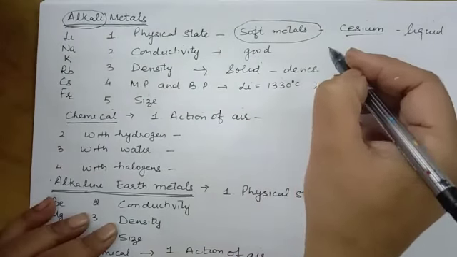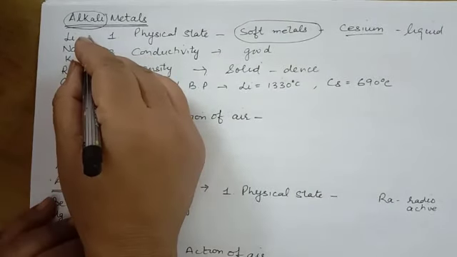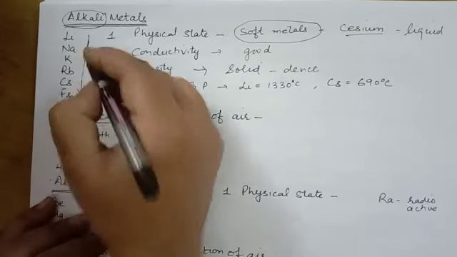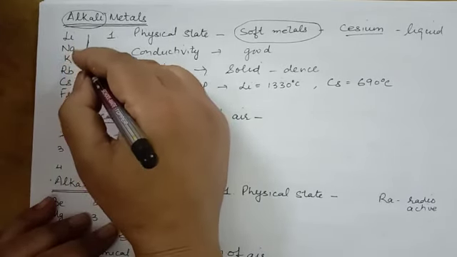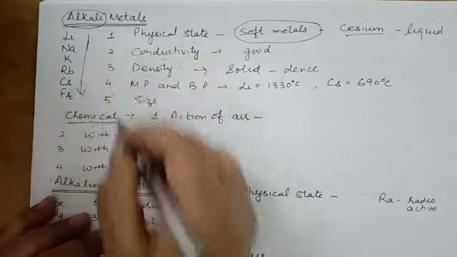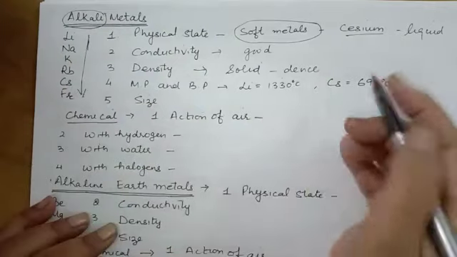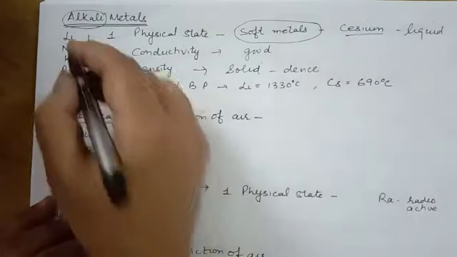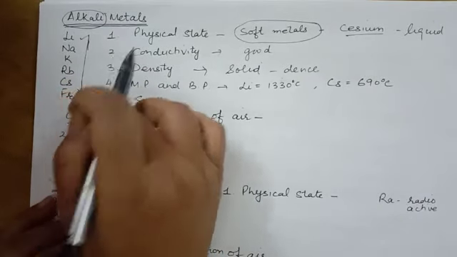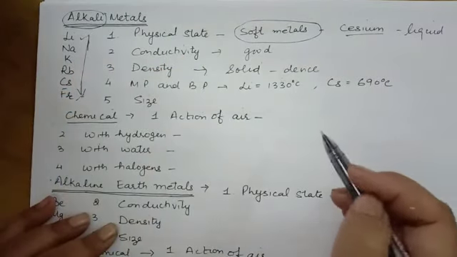But the density decreases when the mass increases. When we move down the group from lithium to francium, the mass increases, as they are arranged according to the increasing order of their atomic masses as well as atomic number. When the mass increases, the size increases. When size increases, the density decreases. So lithium is the denser one and francium is less dense as compared to lithium, sodium and potassium. So density decreases down a group.